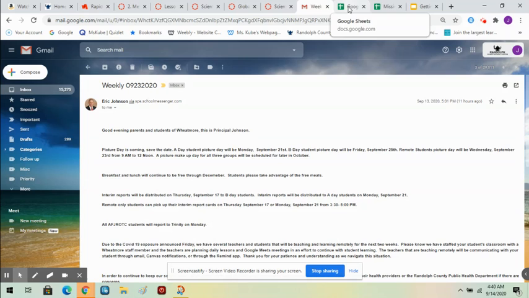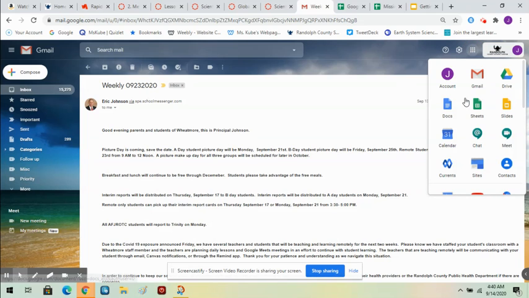If you, for some reason, don't see that email, or you deleted it by mistake, then you can always access this Google Sheet that I have shared with you through this. This is officially called the Waffle. So anytime you're on your school email, click on this Waffle, and then you'll see the sheets. Okay, and then go to Sheets.